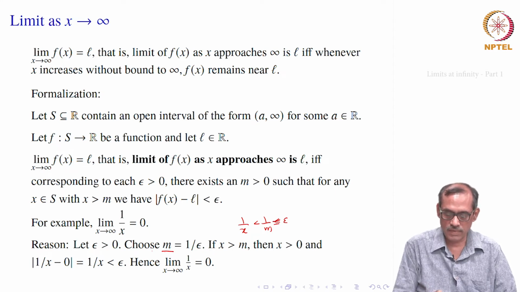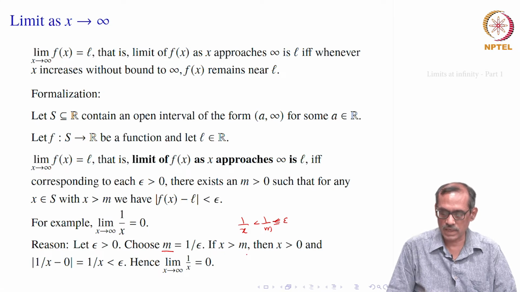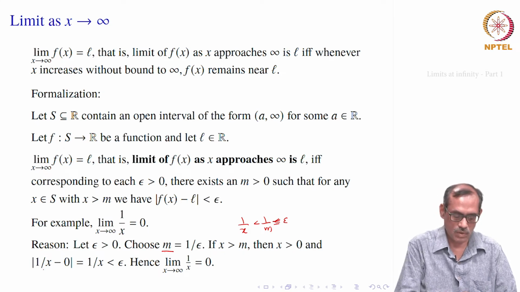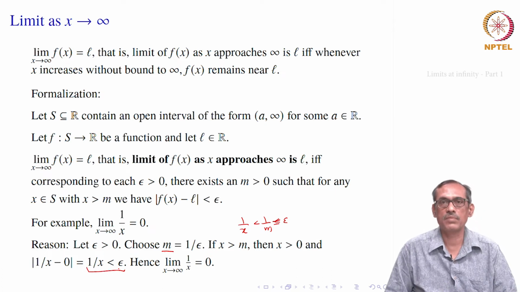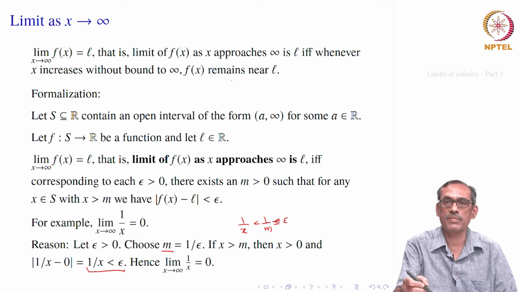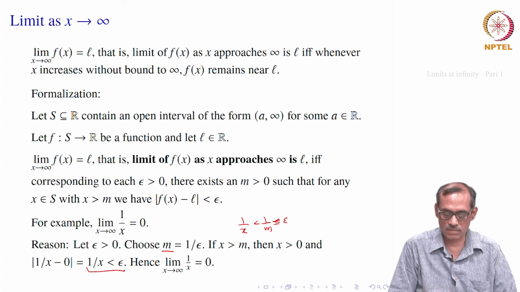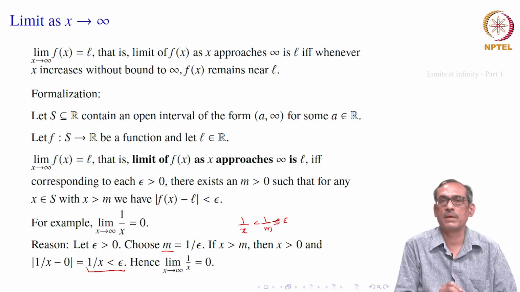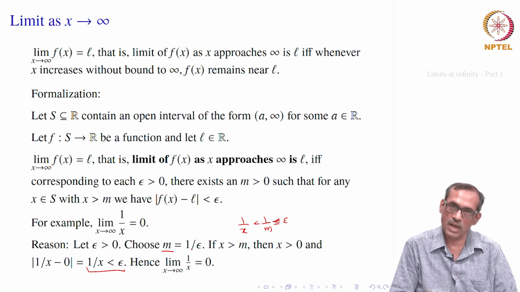So, now let us verify. Choose m equal to 1/epsilon. If x is bigger than m, then x is bigger than 0, and |1/x - 0| equals 1/x, which is smaller than 1/m equal to epsilon. So, 1/x is smaller than epsilon, therefore, the limit of 1/x equals 0. So, we are just checking whether our notion of nearness, as x becomes very large, nearness of 1/x to 0 is justified by our formal definition. Yes, it is justified. All that you have to do is choose m appropriately. So, you choose m equal to 1/epsilon. Even if you choose some m which is smaller than 1/epsilon, that will also work.